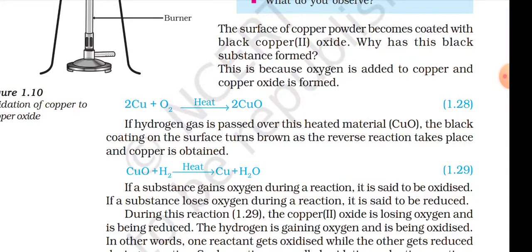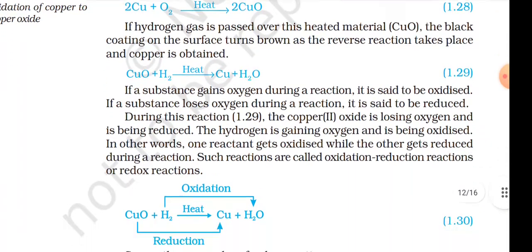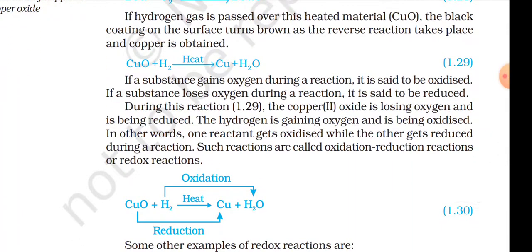Equation 1.8. If hydrogen gas is passed over this heated material CuO, the black coating on the surface turns brown as the reverse reaction takes place and copper is obtained. CuO + H2 → Cu + H2O on heating, equation 1.9. If a substance gains oxygen during a reaction, it is said to be oxidised. If a substance loses oxygen during a reaction, it is said to be reduced.